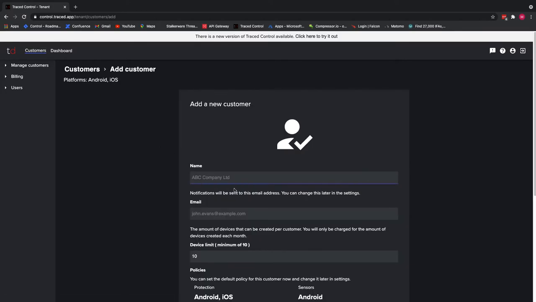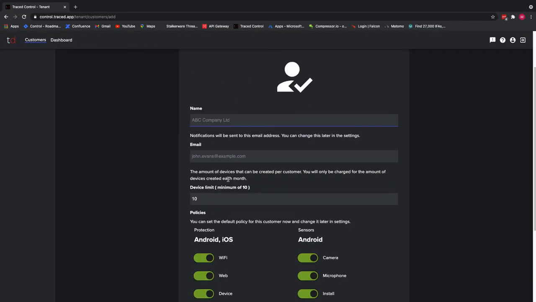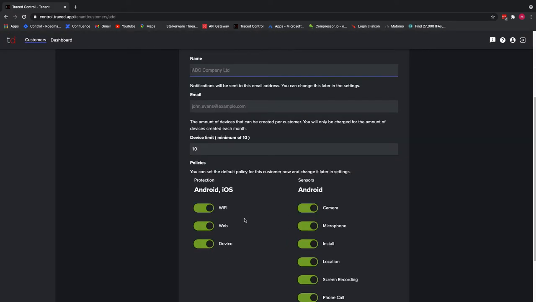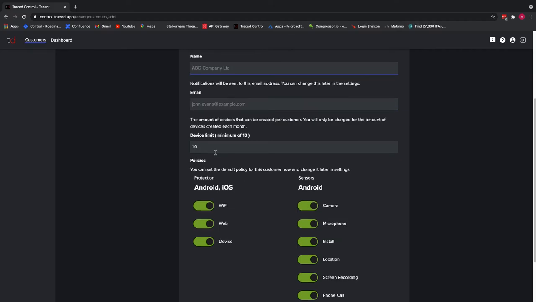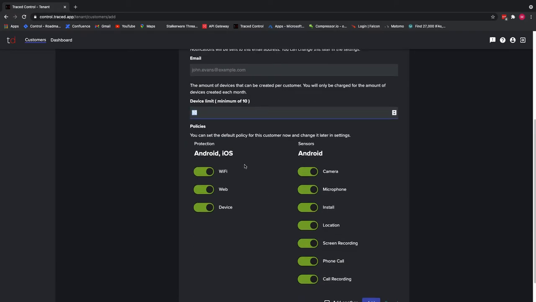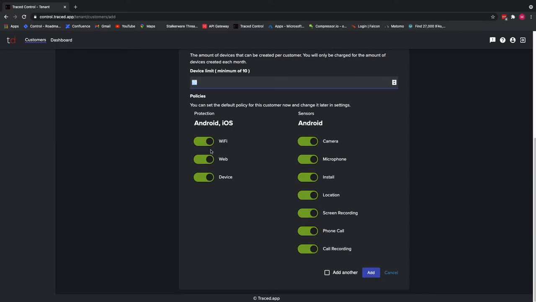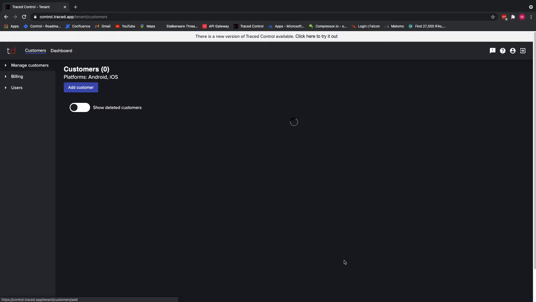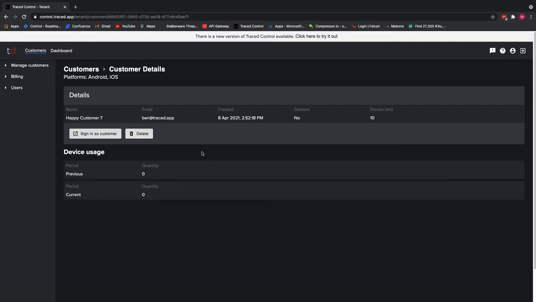But before we do that, let's just show you how you can add a customer to your estate. So clicking on add a new customer, I get the option to add their company name, the email address of the owner of this account at the customer's end, and the device limit for their trial. So how many devices they're likely to have. And this can be edited at any point. I can change the protection policies that are going to be set up by default on their devices. So if they're not bothered by some of these particular protections that we can put in place, then you can disable those immediately and click add to add that customer. If I click on cancel here, now let's go through and log in as one of those customers.